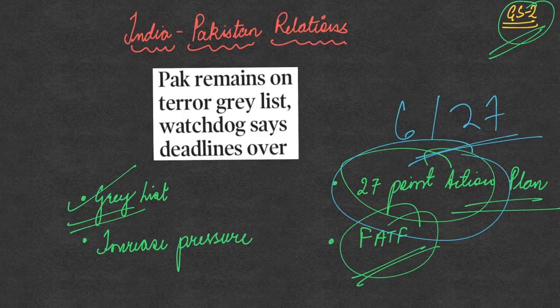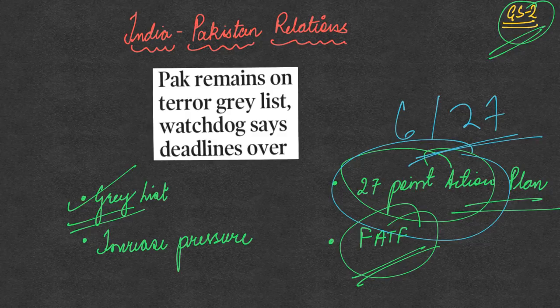This is good for India because India has always been one of the worst sufferers of terrorism emanating from Pakistan. The fact that Pakistan has been under the grey list since 2018 is good for India, to attract international pressure on Pakistan, garner support from various countries across the world, and pressurize Pakistan to act sternly on terrorism, terrorists as well as terror organizations.